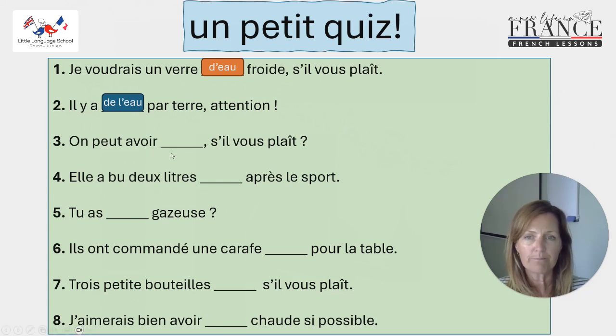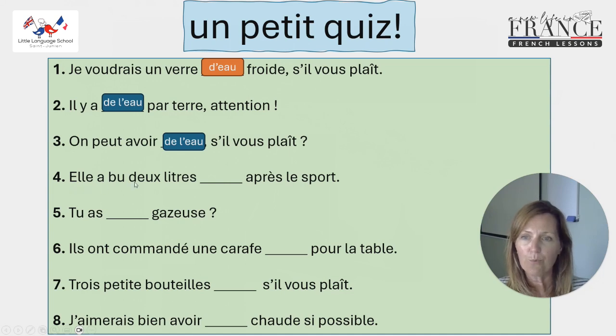On peut avoir de l'eau, s'il vous plaît? Can we have, please? Is there a quantity there? No, there isn't. We just are saying generally, can we have some water? So it's got to be de l'eau, s'il vous plaît. On peut avoir de l'eau.